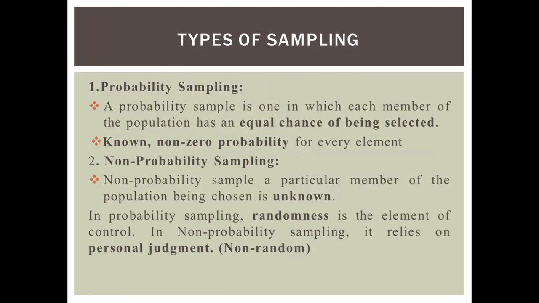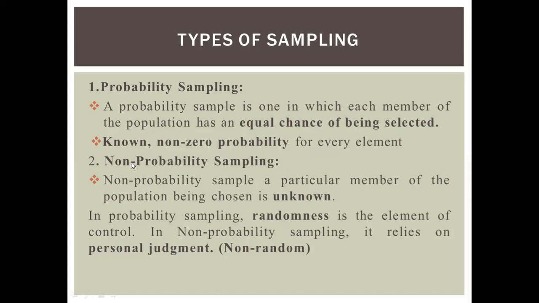Now we come towards the types of sampling. Sampling is basically of two types: probability sampling and non-probability sampling. A probability sampling is one in which each member of the population has an equal chance of being selected. In this, the chance of a particular member of the population being chosen is known, and there is a non-zero probability for every element to be included in the sample. It is also known as random sampling because every individual has an equal chance of being selected.